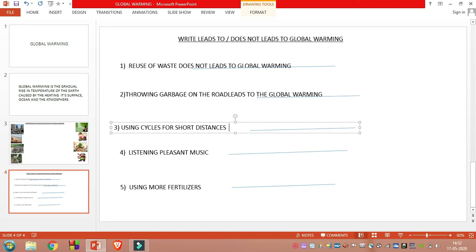So it leads to global warming. So if we use cycles for short distances, it does not lead to global warming. So now we have to write does not lead to global warming.